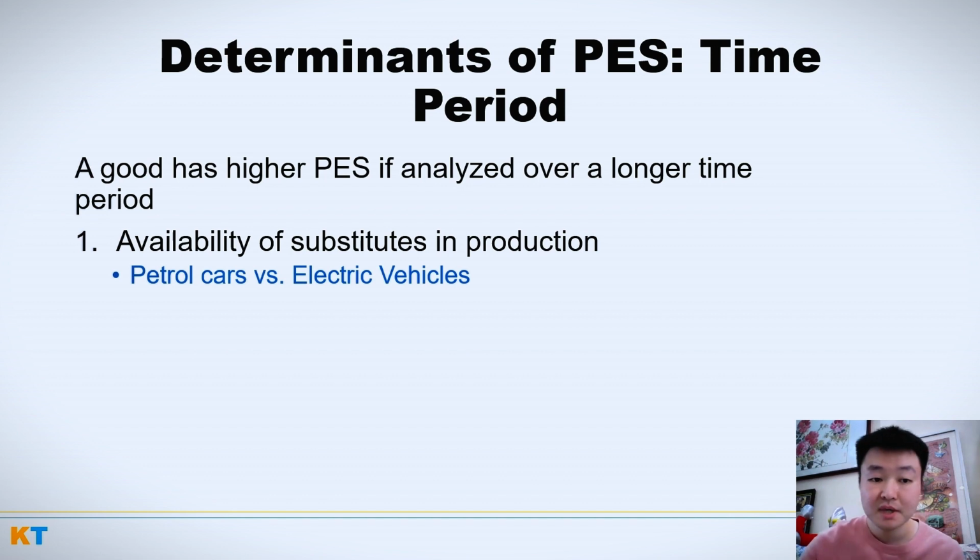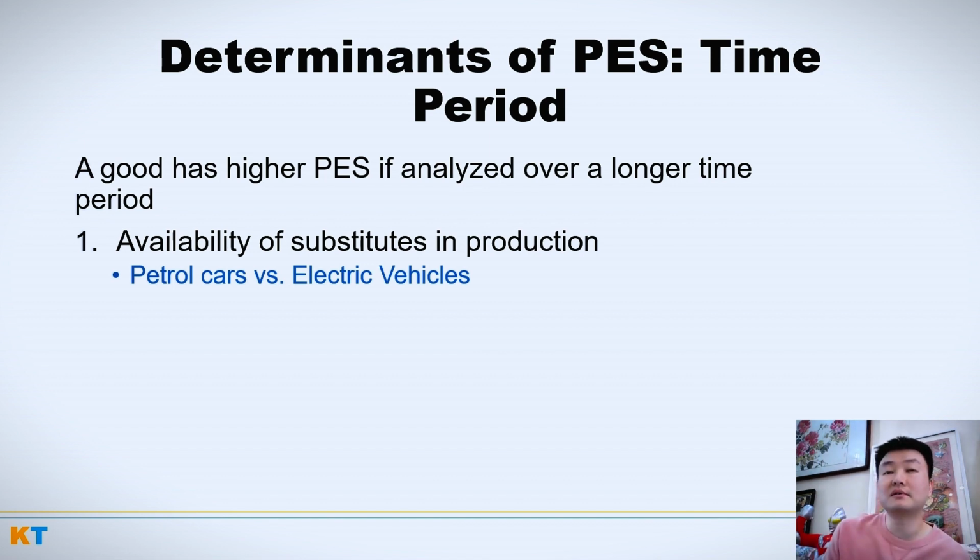Also 3 reasons. Because of the availability of substitutes in production, right? So think about a car company. Now we know that there's a rise in popularity in electric vehicles. Even just 5 years ago, that wasn't really a thing. Only Tesla made electric cars 5 years ago. But fast forward to today, pretty much every single car company has at least 1 or 2 electric vehicles.